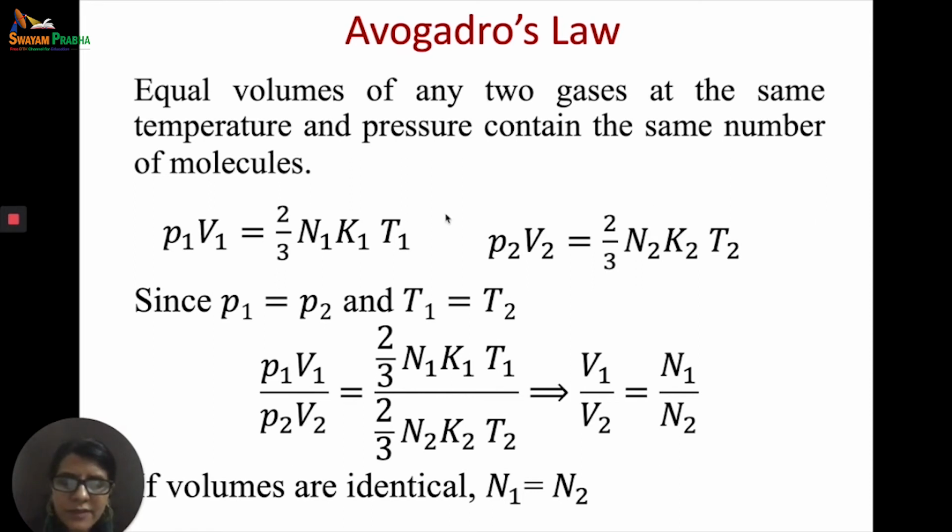In any case, if we have two gases and they are in two different states and we say that the pressure and temperature are same, then P1 is equal to P2, T1 is equal to T2, and we divide the first equation by the second equation, we get V1 upon V2 is equal to N1 upon N2 when P1 was equal to P2 and T1 was equal to T2. So that proves our Avogadro's law.